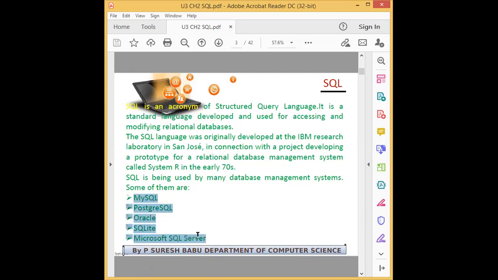These are the important questions. What are the popular DBMS softwares? Write this: MySQL, PostgreSQL, Oracle, SQLite, Microsoft SQL Server. These are the softwares that have a database along with that, they support the SQL language also. So MySQL, we are working with MySQL. It has a database and it supports the SQL language. That is the meaning.